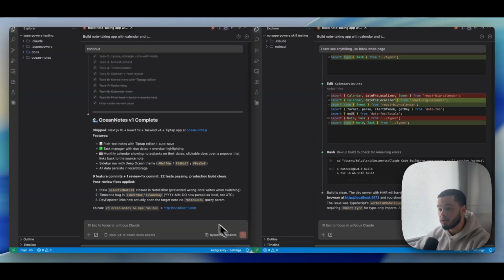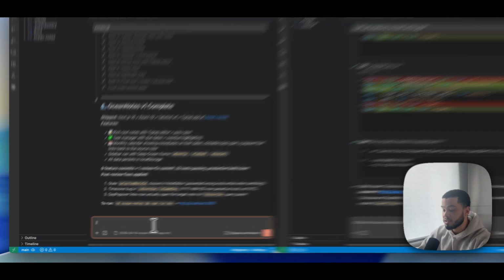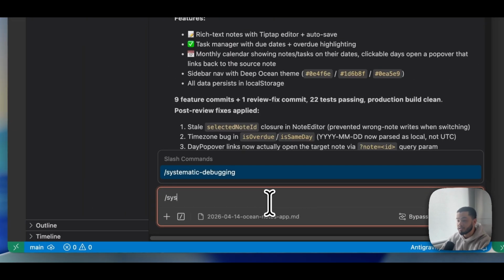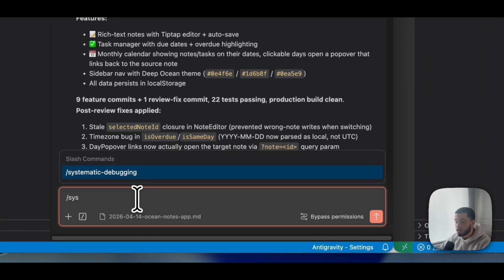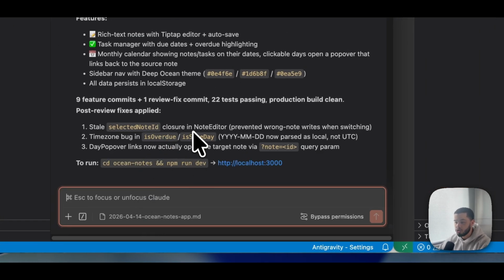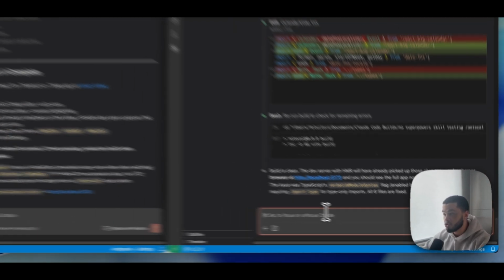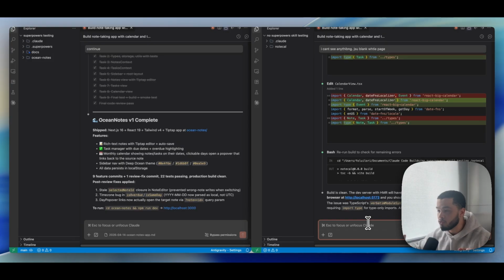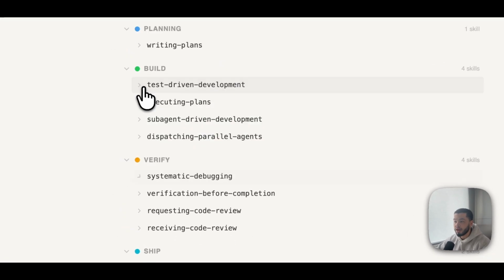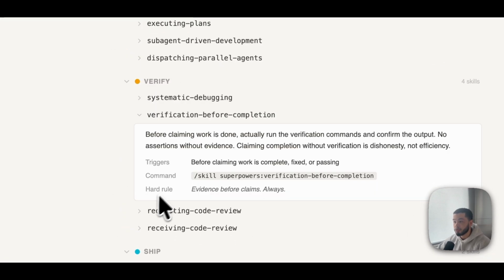So again, over here, if there was an issue on this side, we could just type / and then systematic. You can see we have this systematic debugging tool, or we could just explain that, hey, the page is not working, and it's going to automatically trigger this systematic debugging. If something is broken over here without the skill, then it's just going to go in and start changing code without really knowing what the issue is, or without really getting to the root cause, and sometimes that just brings more issues.